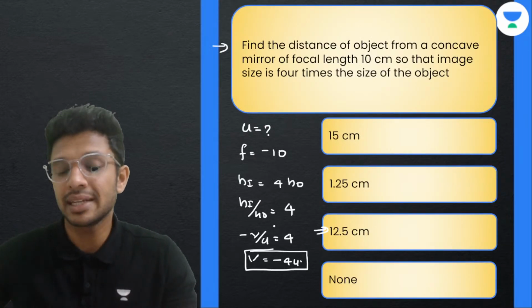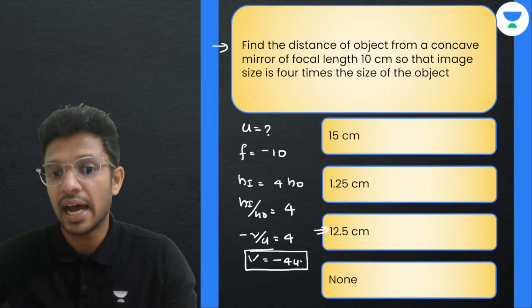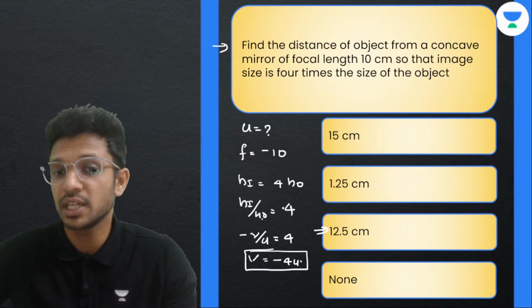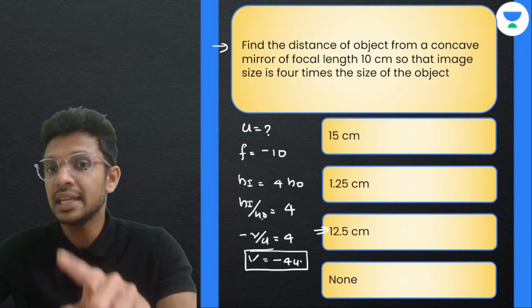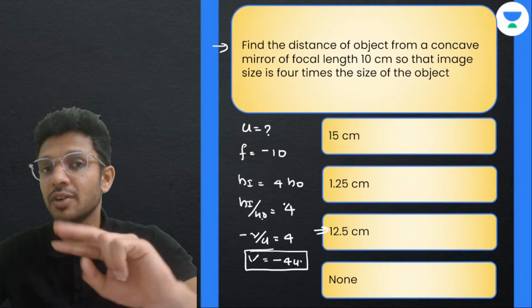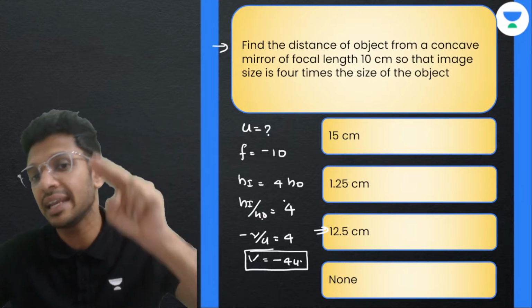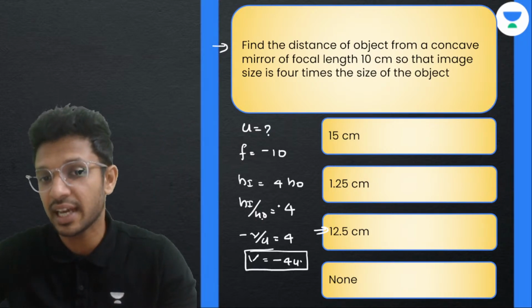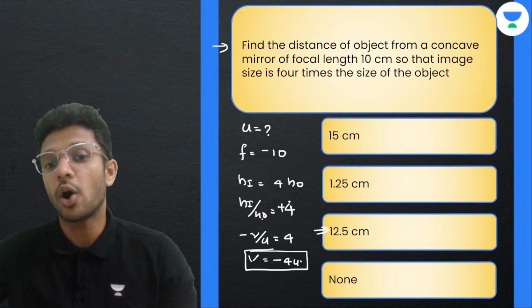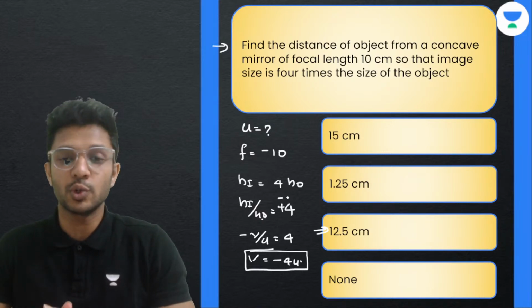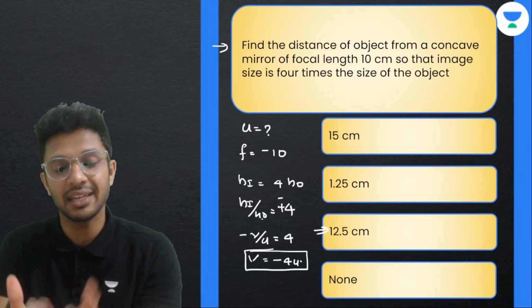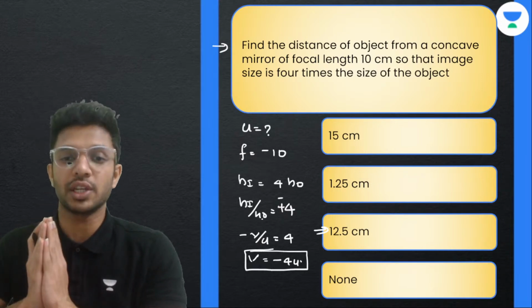Now, I forgot to mention that height of the image by height of the object is magnification. In the case of a concave mirror, we will be getting virtual images and real images. So magnification can be either +4 or -4. As it is not specifically given, you have to take both choices.